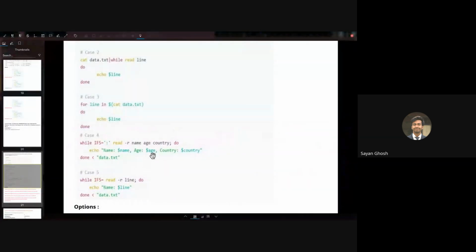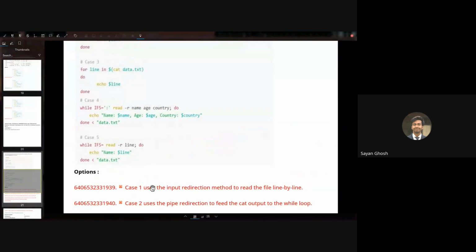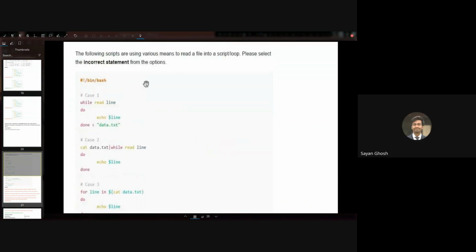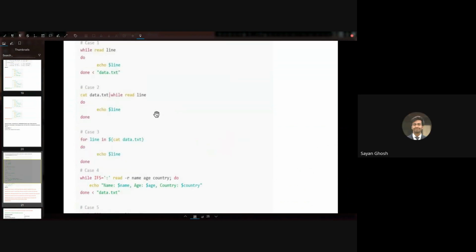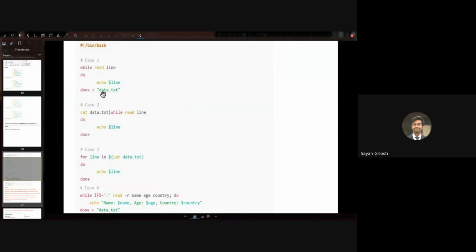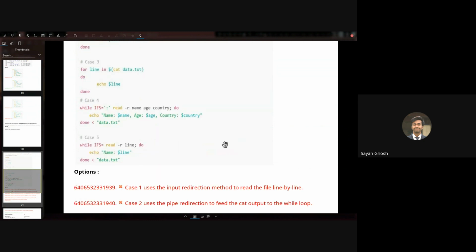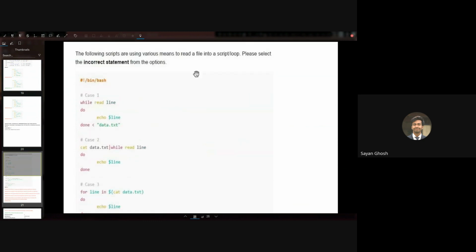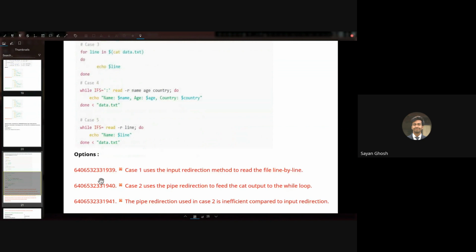So let's see the options now. The option is case 1 uses input redirection method to read the file line by line. The question is: please select the incorrect statements. So the first one, case 1 uses input redirection method to read the file line by line. Here, as you can see, it is really using input redirection, right? So the input instead of standard in is sent from the file. So this is a correct statement about the first case. Because we have to select the incorrect statement, we don't select this one.